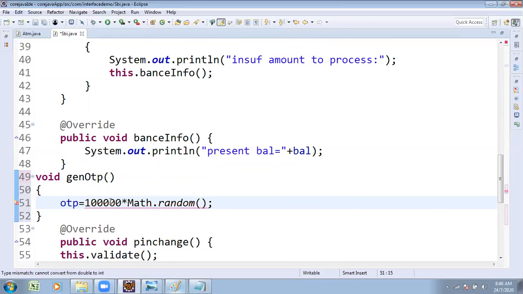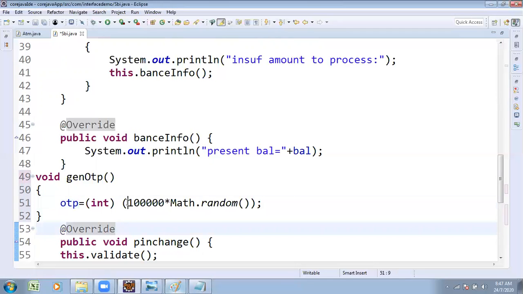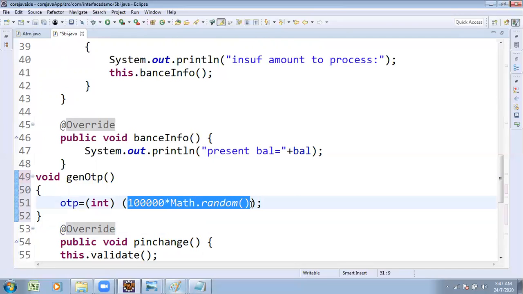Keep the cursor over there. What error is it showing, and what solution is it suggesting? Change OTP to double. But a double OTP is complex to enter; we expect the OTP as an integer only, so we need a casting operation.